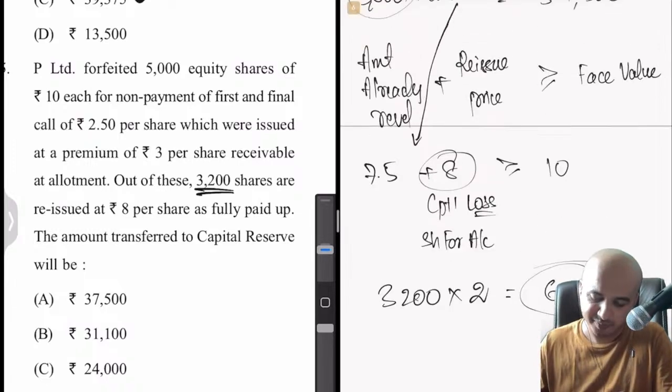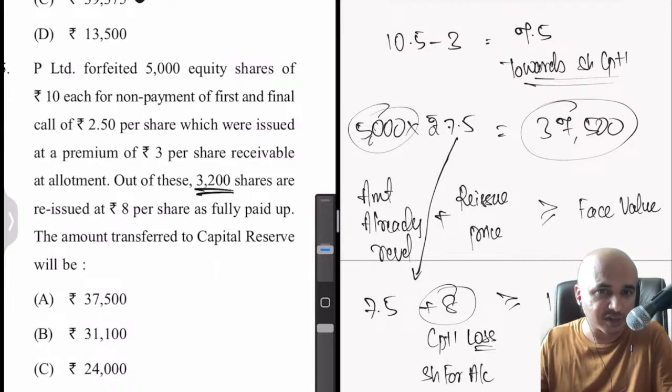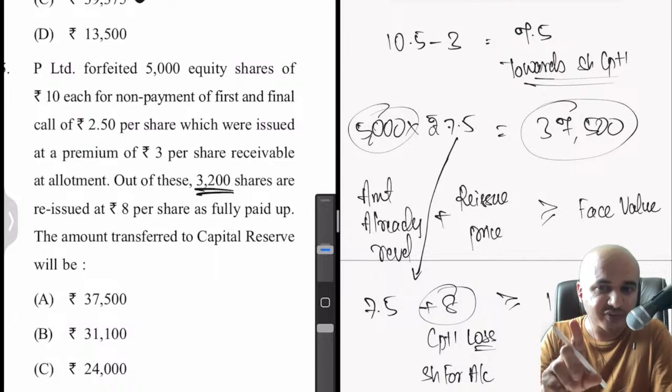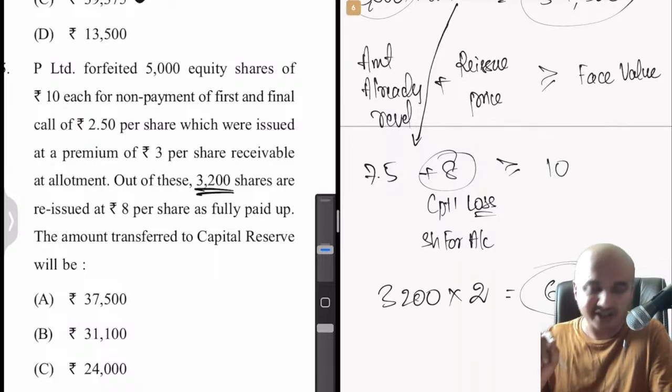Now one more thing, we can't transfer or use this entire 37,500 while transferring the amount to capital reserve, because of one reason. What is that reason? Even though we forfeited 5,000 shares and collected 37,500 on account of those forfeited shares, we have not reissued the entire 5,000 shares. We have only reissued out of 5,000 only 3,200 shares.